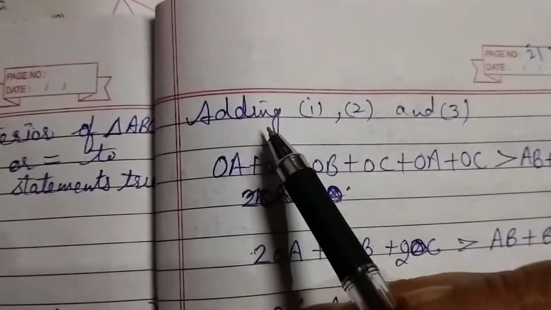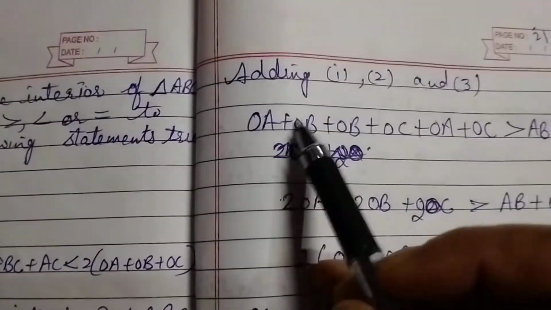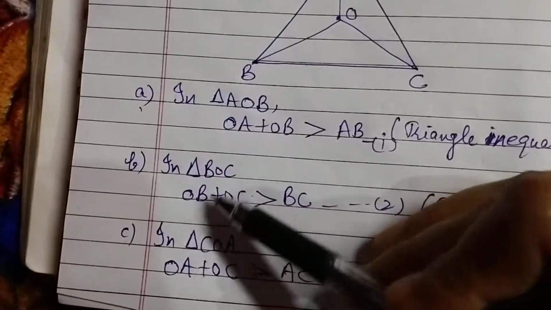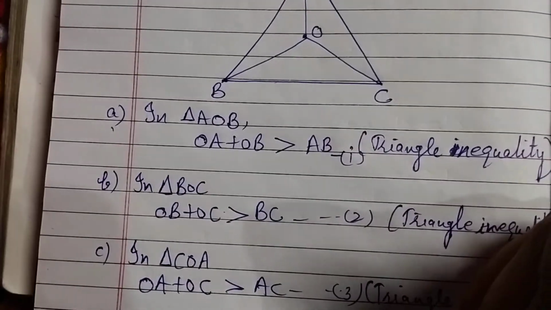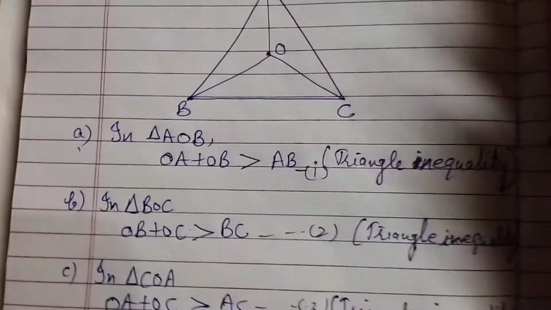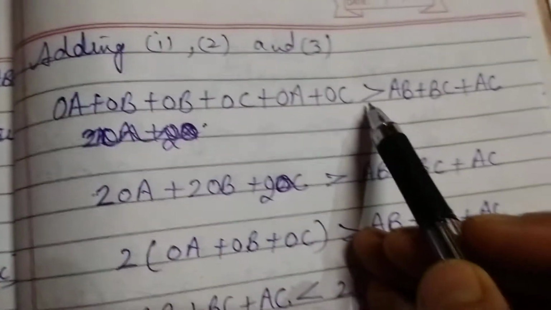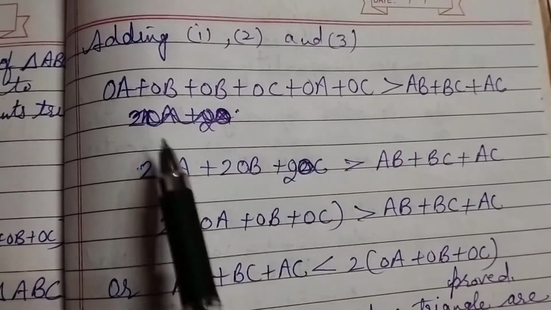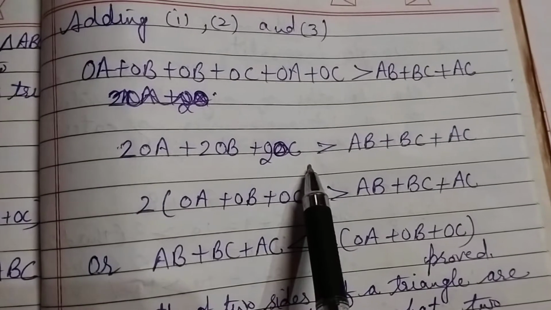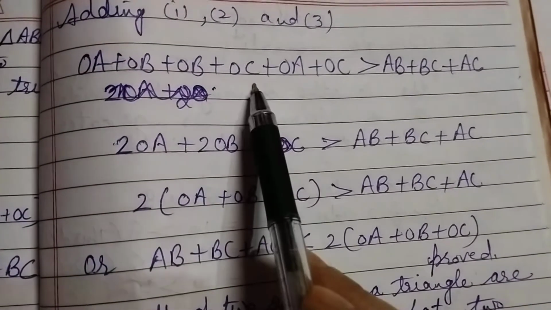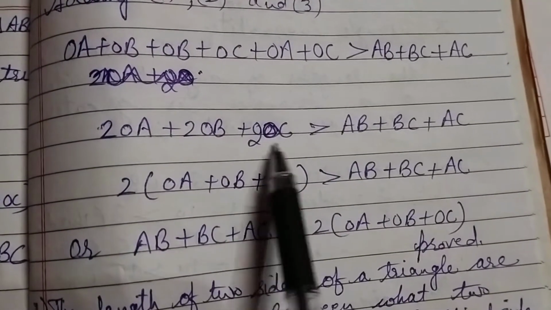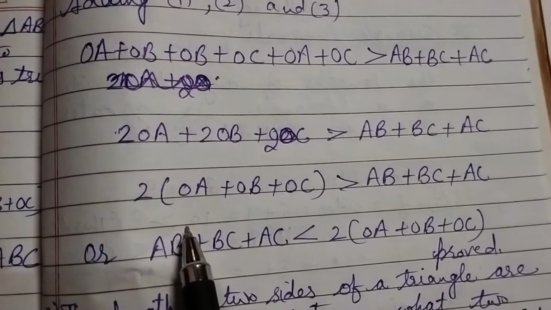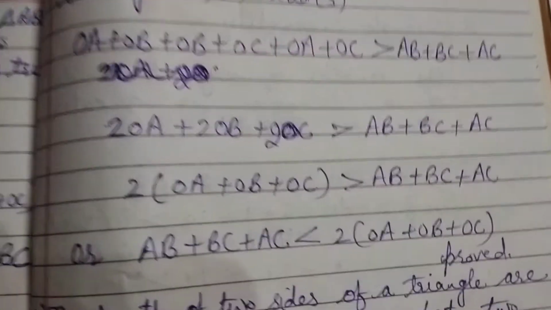Now we will add these three. Okay, LHS we will add. Okay, RHS we will add, and in between them we will write the greater sign. Okay, in this way we will get twice OA, twice OB, twice OC. We will write in this way. Okay, now we have taken two common in this way.